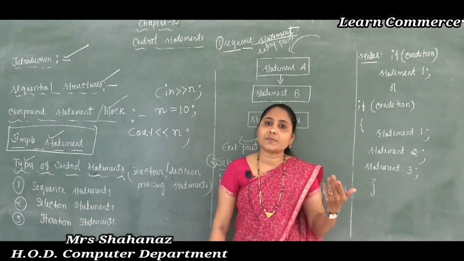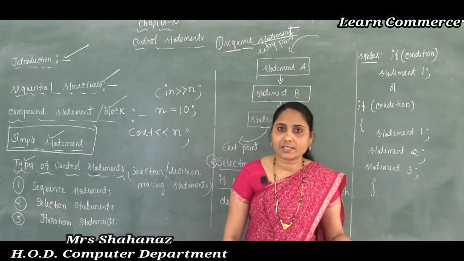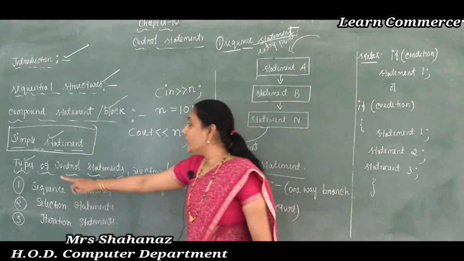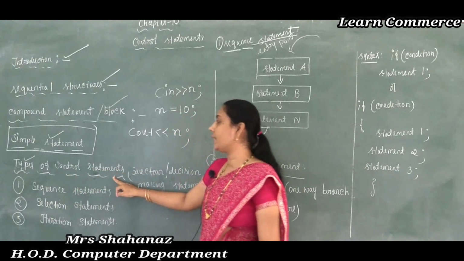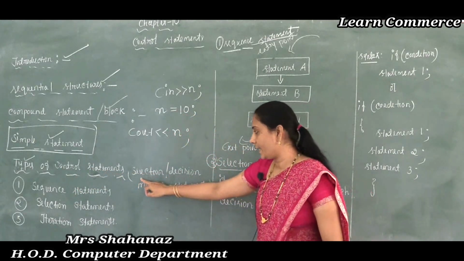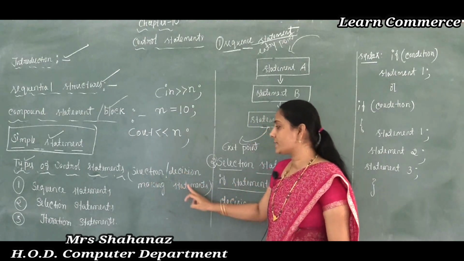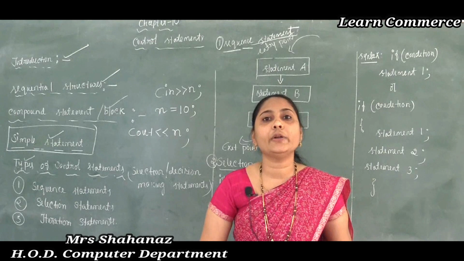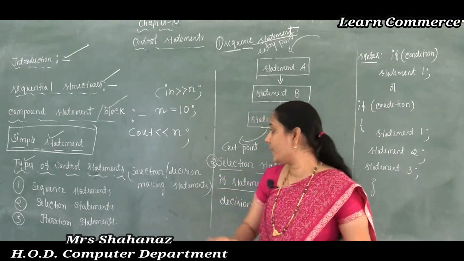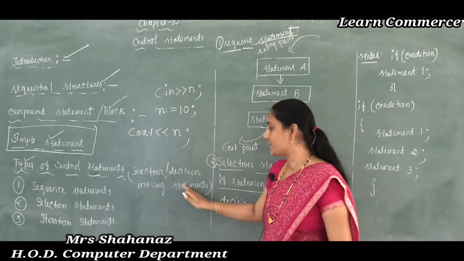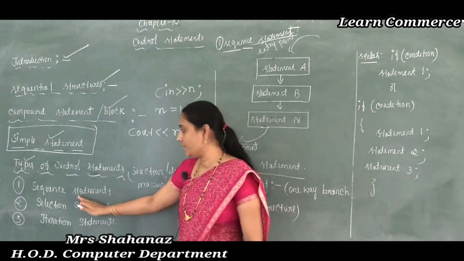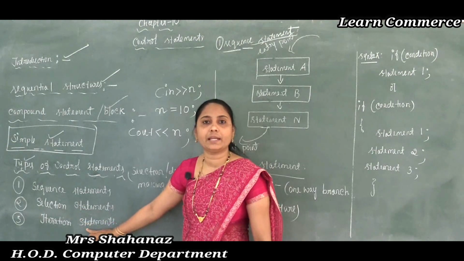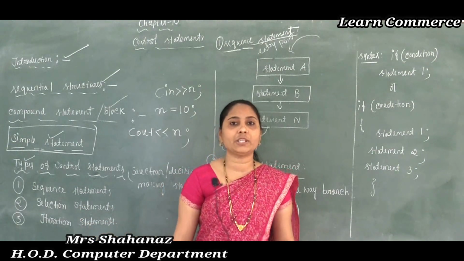As we know, there is the sequence statement, selection statement as well as the iteration statement. So C++ supports 3 basic control statements: the first one is the sequence statement, the second one is the selection statement, and the third one is the iteration statement.